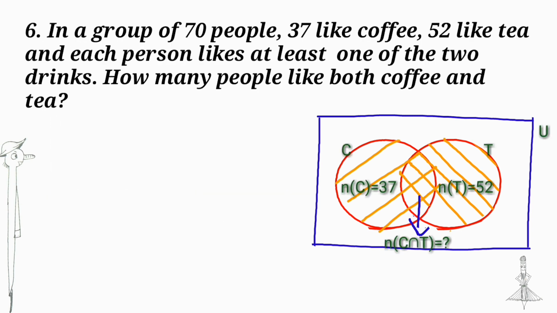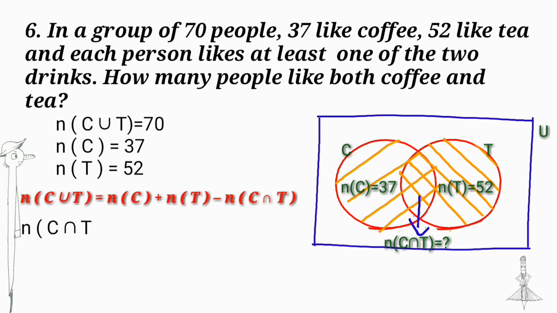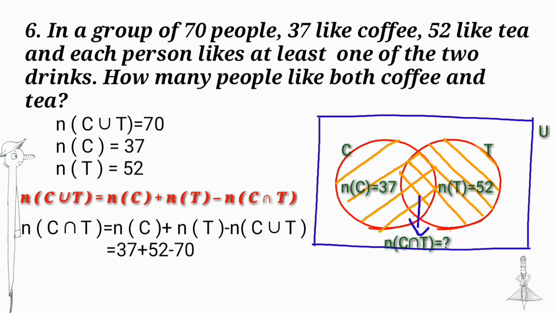In a group of 70 people, 37 like coffee, 52 like tea, and each person likes at least one of the two drinks. How many people like both coffee and tea? Let C denote the set of people who like coffee and T denote the set of people who like tea. Then number of elements in C union T is equal to 70. Number of elements in C is equal to 37 and the number of elements in T is equal to 52. Substituting the values in our equation, we get number of elements in C intersection T is equal to 19. Thus, 19 people like both coffee and tea.